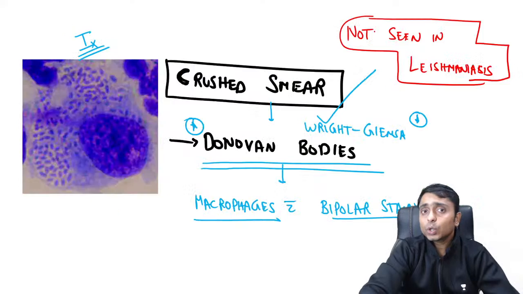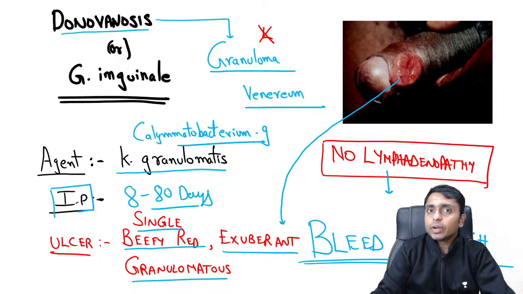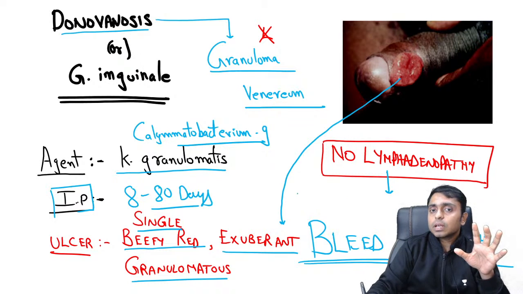And while discussing donovanosis, I did not tell you: there is no lymphadenopathy, but over the inguinal area we can see subcutaneous nodules, and these subcutaneous nodules are called pseudobubo.